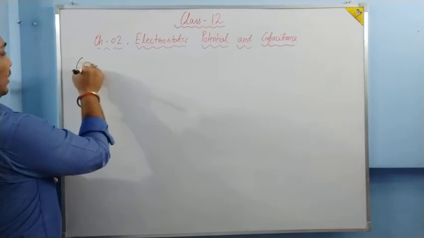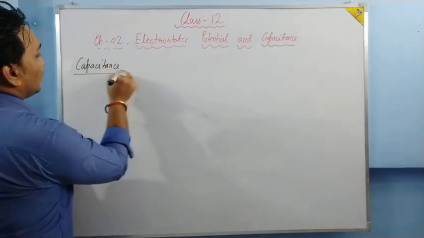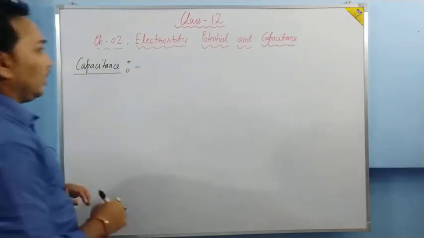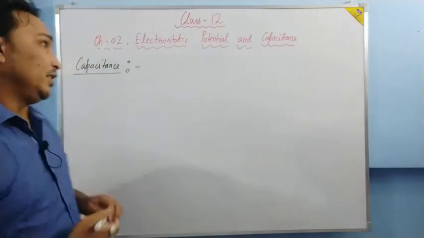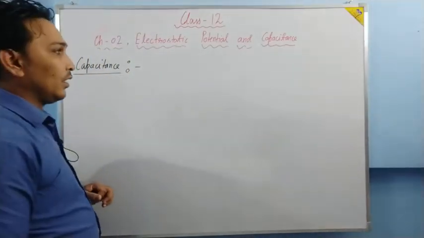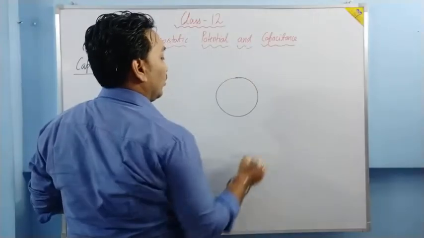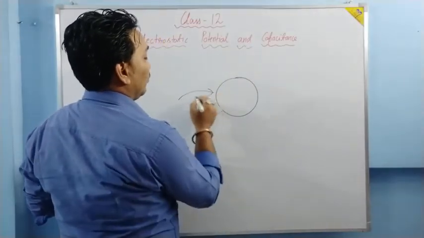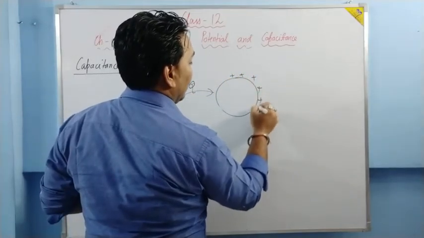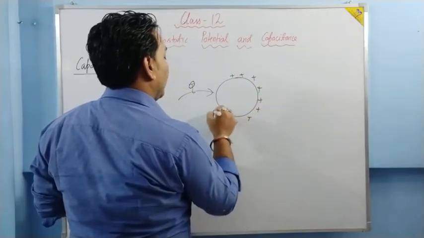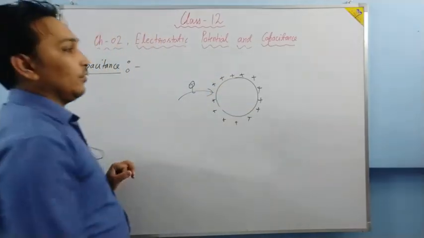Yesterday we talked about capacitance, right? What is capacitance? That I have told you. The ability of a conductor to hold a charge is called its capacitance. Suppose it is a spherical conductor and we give it charge. What happens? Its potential increases. We are giving the charge, all the charges are on its surface only, no charges inside, and when you give the charge, then what happens?